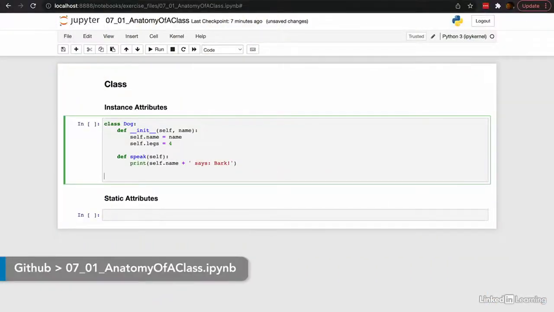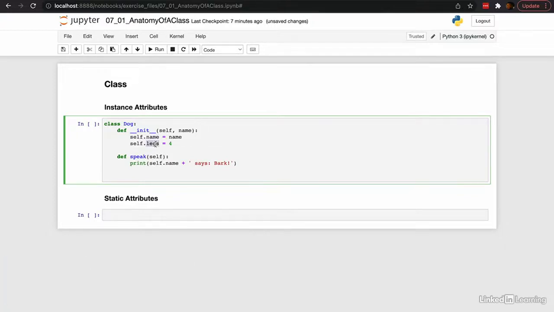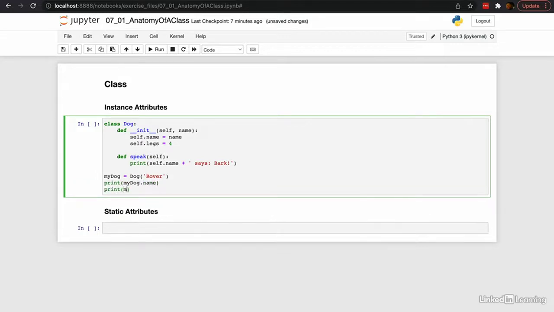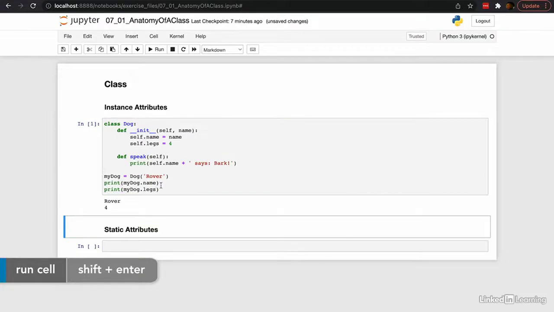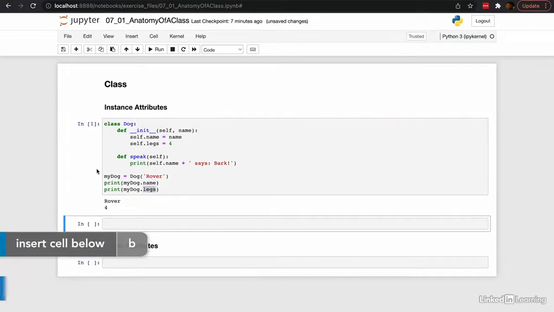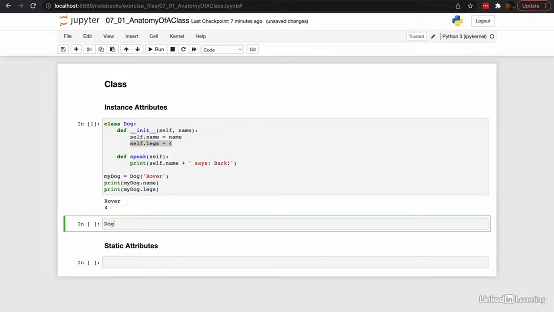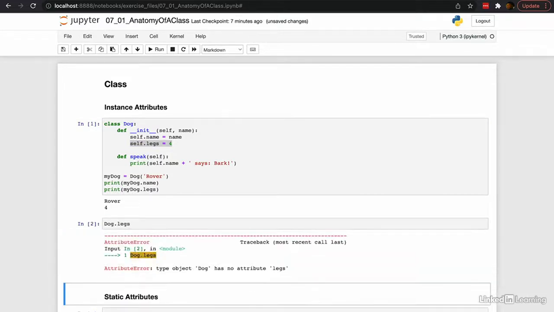Here we have a class that we made previously, the dog class. It has two instance attributes, name and legs, the number of legs on the dog. We call them instance attributes because they're attributes that each instance of the dog class has. So if I make a new instance, mydog, we'll give it the name Rover, print mydog.name, print mydog.legs. So great, it has the name and legs attributes. But notice that even though this value is hard-coded in the dog initialization function, we can't see what that value is directly. So if we say dog.legs, we get an error.